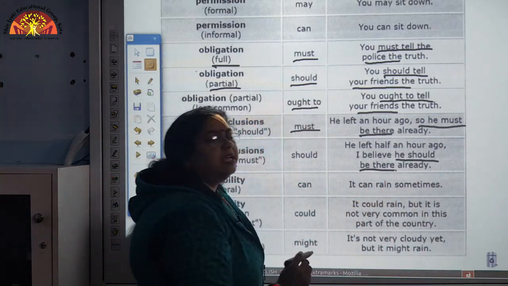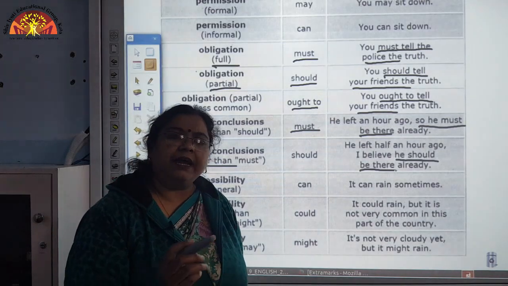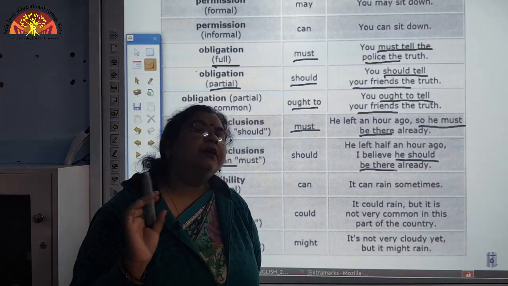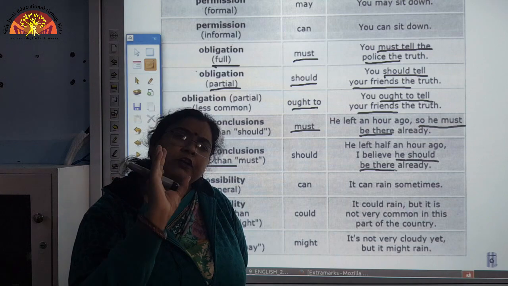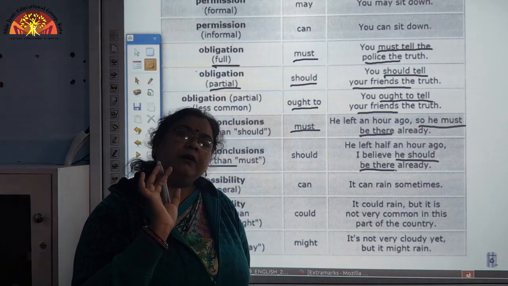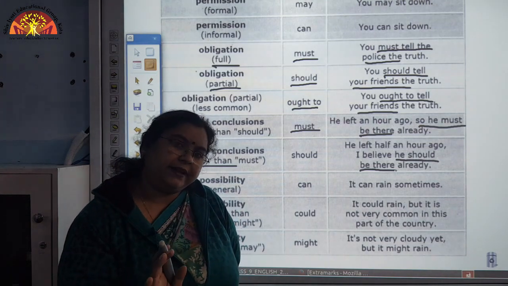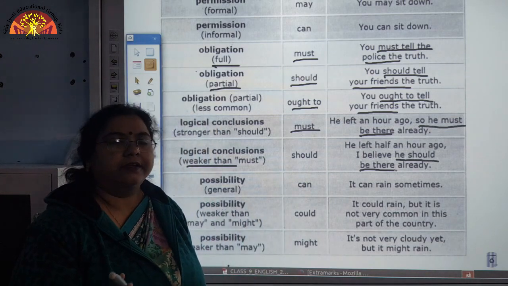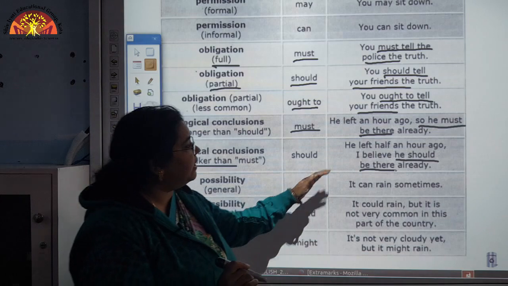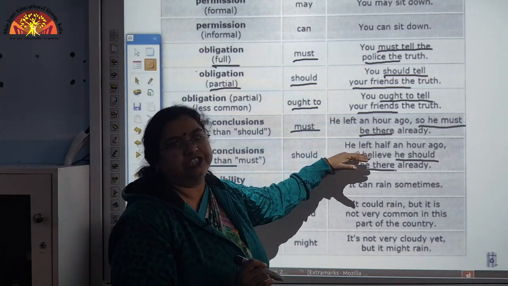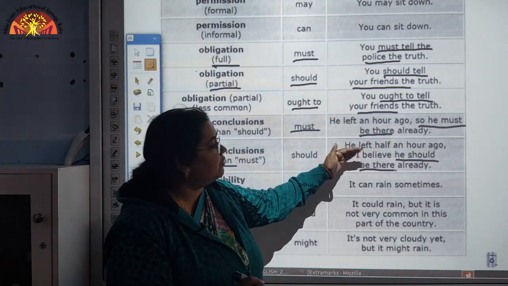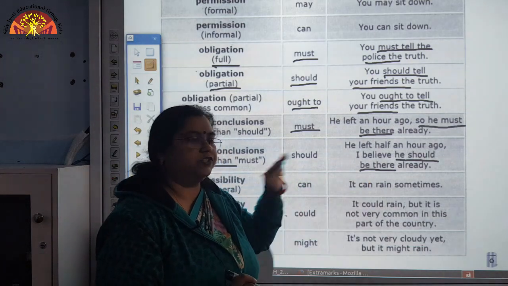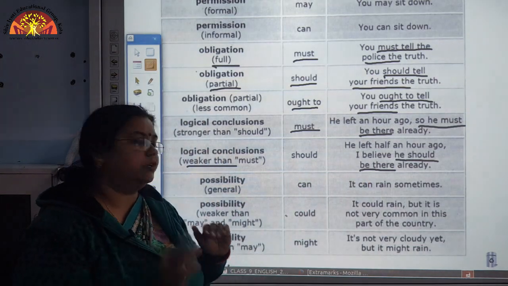This is his expectation, he has concluded that it is now expected that he should be there already. So, this is also based on logic. This is also a logical conclusion where we have used should.